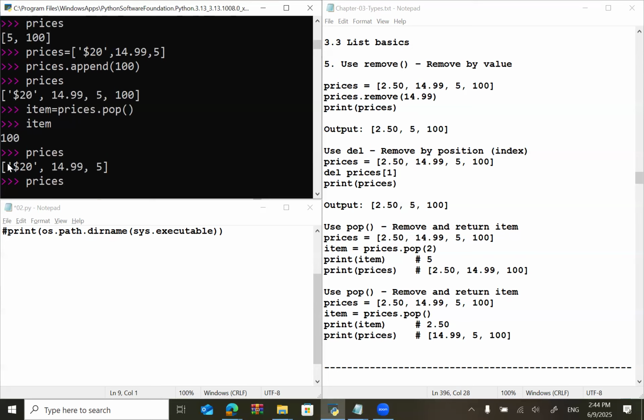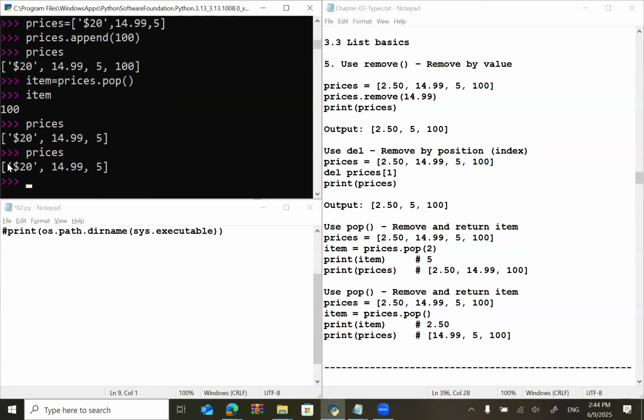If I specify, I say I want to remove an item. This is my prices list, and I want to use the pop method, so I can save the value: prices.pop. But this time I want to go for the second one. 0 and 1.